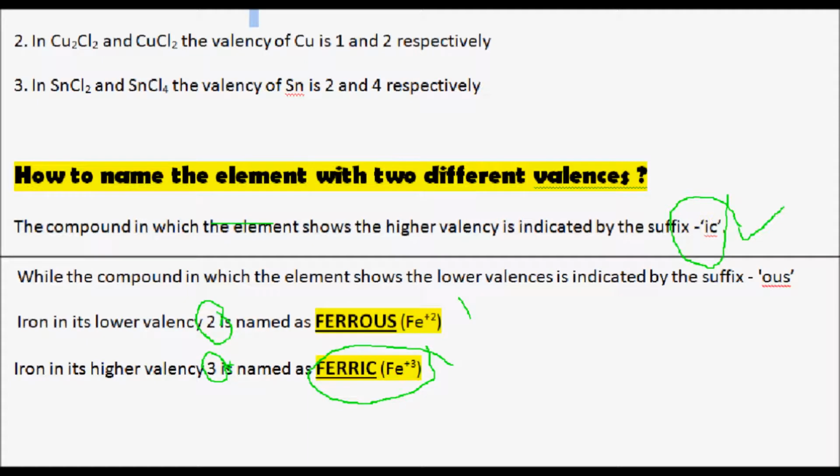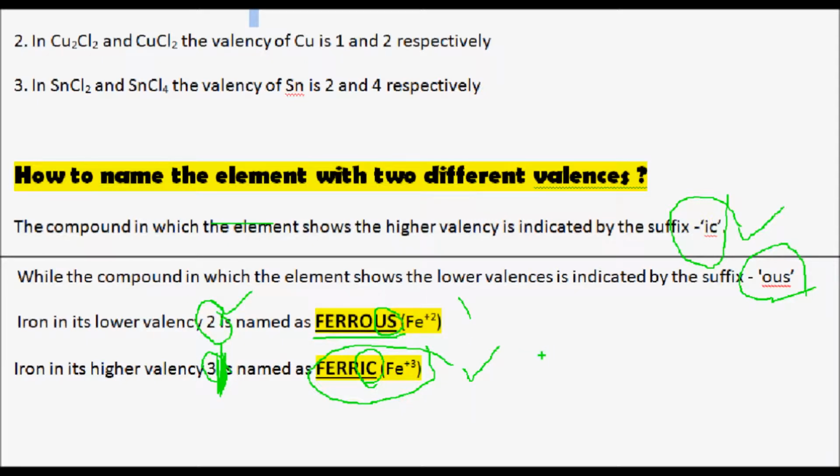Of these, plus 3 is higher. So for the higher valency, the suffix added is "ic", so it is ferric. And for the lower valency, the suffix is "us", so the other valency of iron, which is 2, gets the name ferrous.